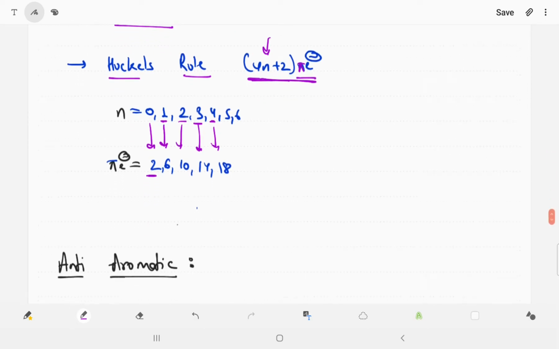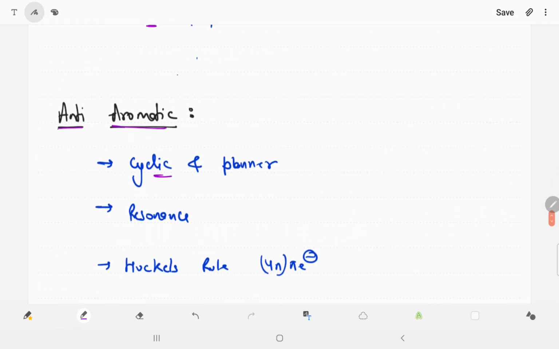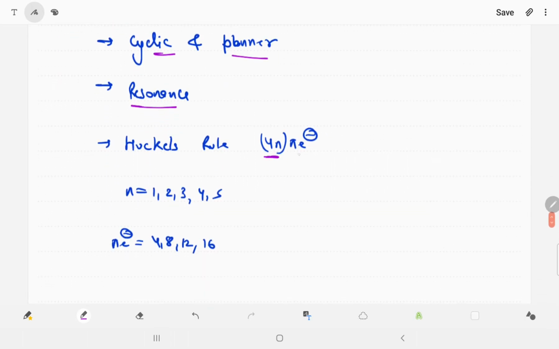Now understand that anti-aromatic compounds must also be cyclic and planar. Resonance is also there for anti-aromatic, and the Huckel's rule formula is 4n pi electrons, not plus 2. Here n values start from 1, 2, 3, 4 and so on, but cannot be 0. If n is 1, pi electrons are 4. If n is 2, pi electrons are 8. If n is 3, pi electrons are 12.